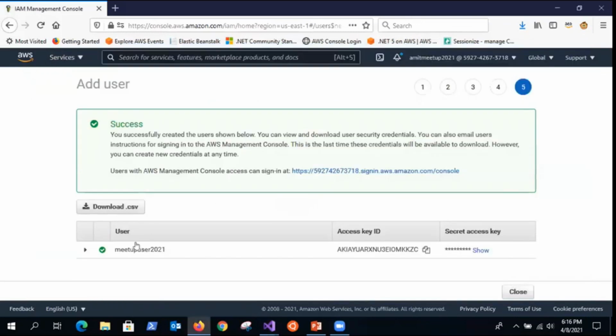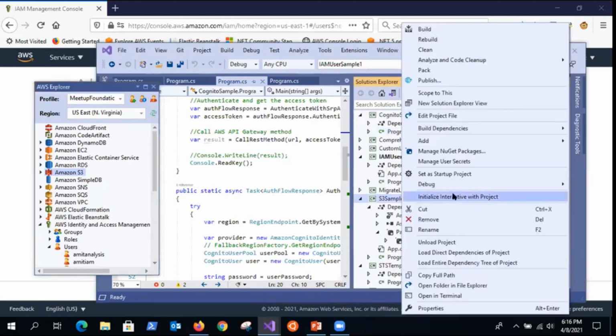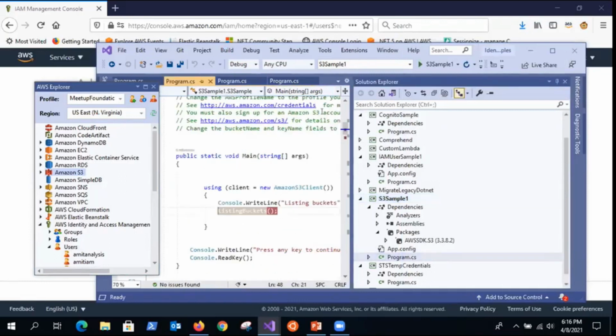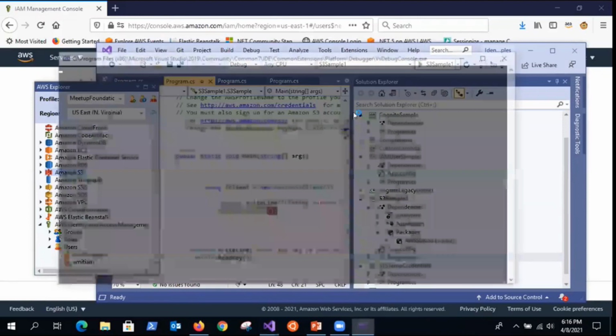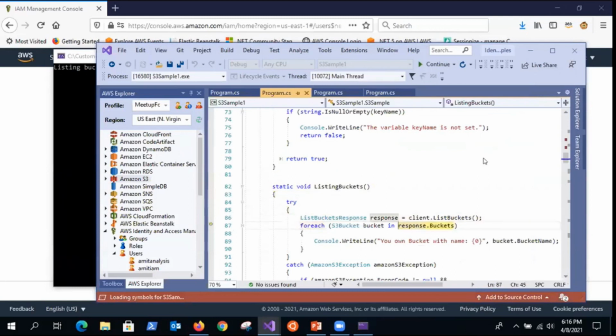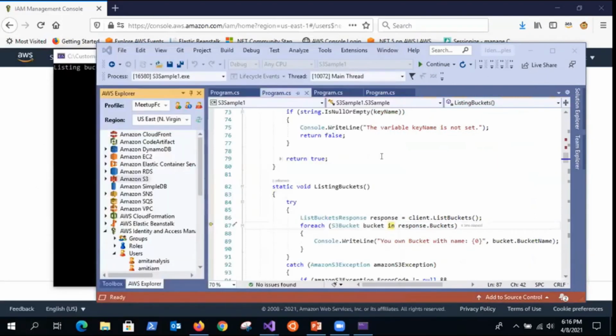So we got a new user, access key, secret access key. This is a permanent user credential. I can call AWS services under this context. Let me quickly do a demo here. I'm calling a simple S3-based list bucket. This is the client object, and it's working under the current profile. I can change the profile if a user is working with multiple users. And to show you the actual call, I will run Fiddler just to capture that call.